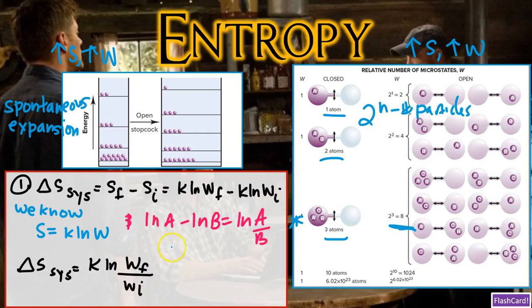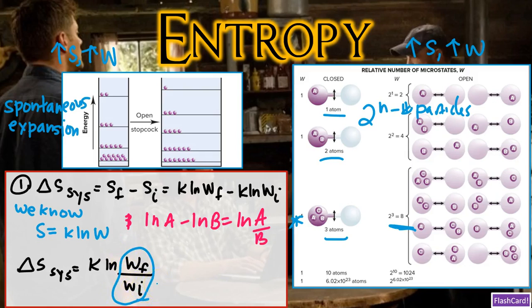From the properties of logarithms, we know that natural log of A minus natural log of B can also be written as natural log of A divided by B. So we can say our delta S of the system is equal to K natural log of W final divided by W initial, just based on the expression here. And guess what, folks? We already know what our ratio of W final divided by W initial is for when we have 1 mole of atoms,